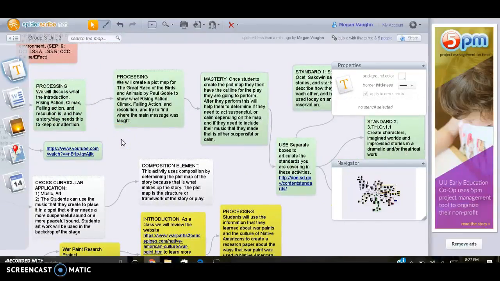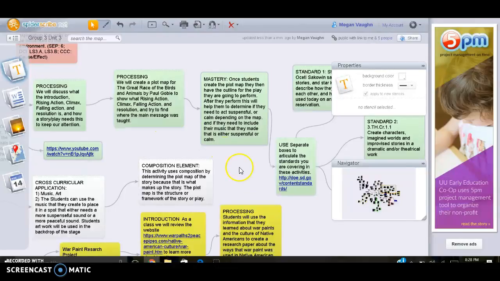So for another processing, we are going to create the plot map, and with that plot map, we are going to talk about the rising action, climax, falling action, and resolution. And in there, we are going to try to talk about the main message and where that main message was taught in the story. Maybe it was taught in the resolution, or talking about stuff like that.